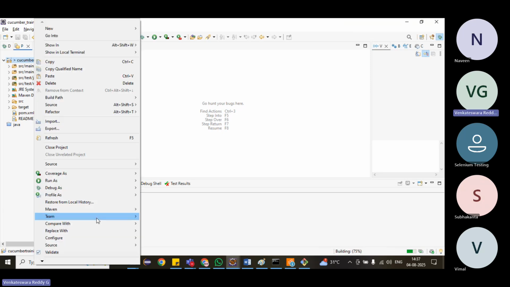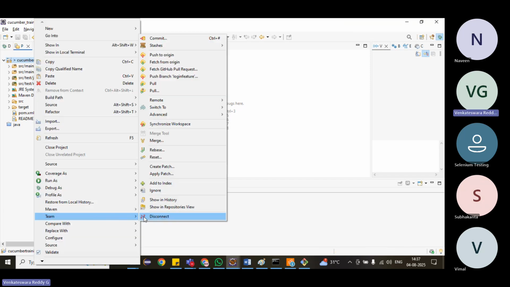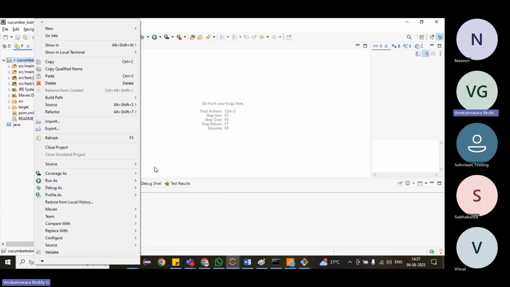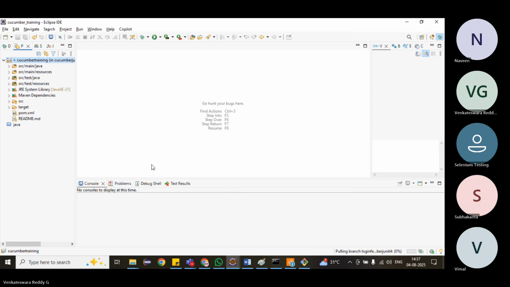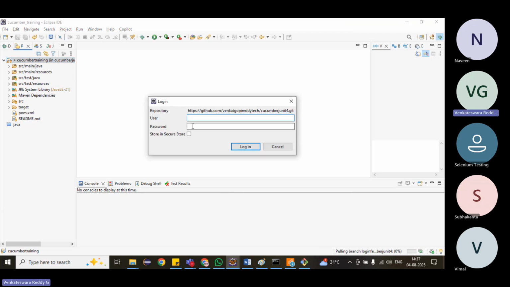Right click somewhere, Team, and it will show. If you want to commit the code directly, we can commit from here also. If you want to pull the latest code, use git pull. Sometimes, the first time you do this from Eclipse, it will ask for the username and password. Just enter the username and password and save it, so that next time onwards it will automatically recognize it.